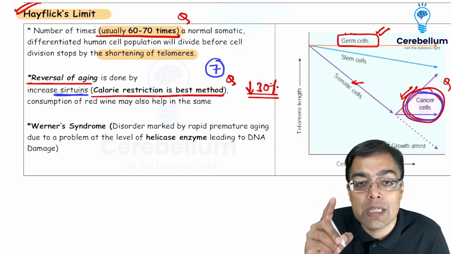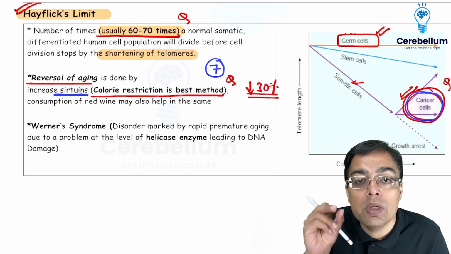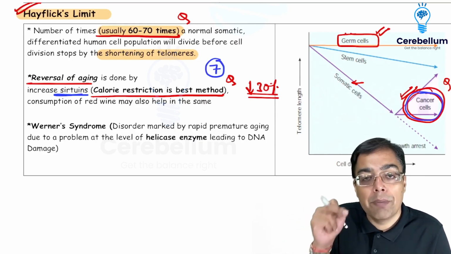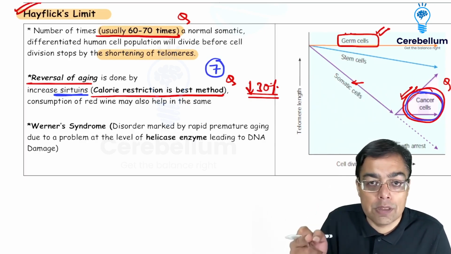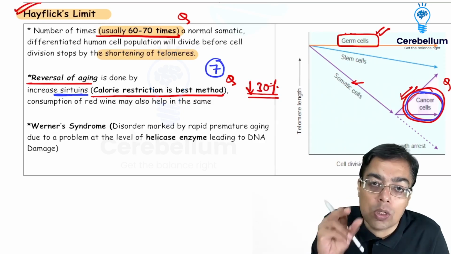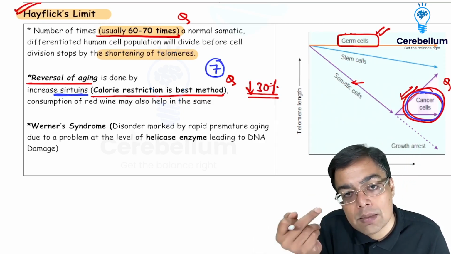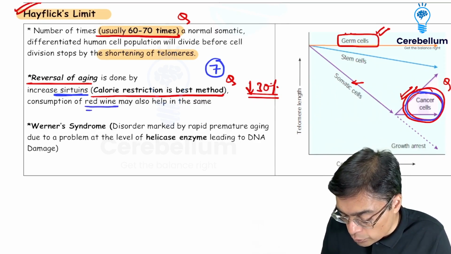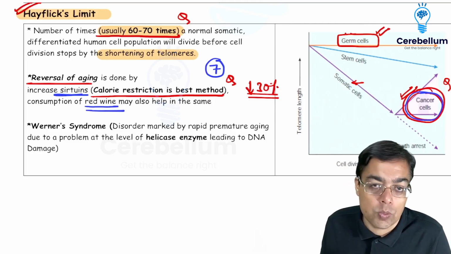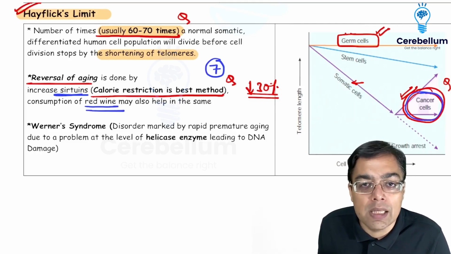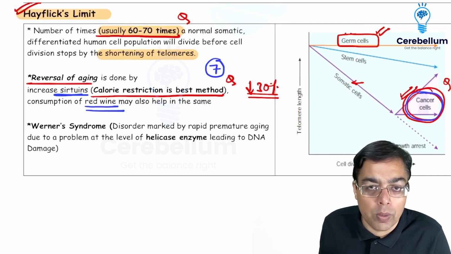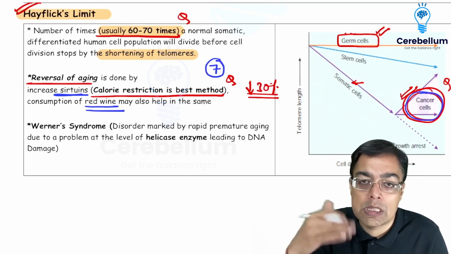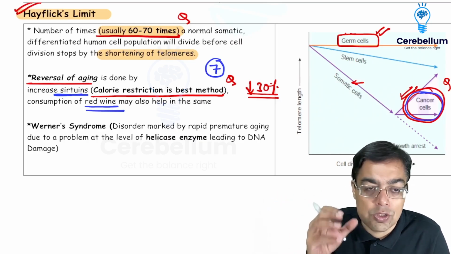What activity do sirtuins have? They are responsible for having histone deacetylase activity, contributing to epigenetic mechanisms because of which there is a reversal of aging. I don't want to restrict or cut down on the calorie intake. Do I have something else as a mechanism, at least theoretically? Yes, of course. It has been shown that sirtuin activity is going to increase with the consumption of red wine as well. But of course, cutting down on calories, you would agree, is far better in comparison to consumption of red wine. Mechanism, histone deacetylase activity of sirtuins is going to be responsible for causing reversal of aging.